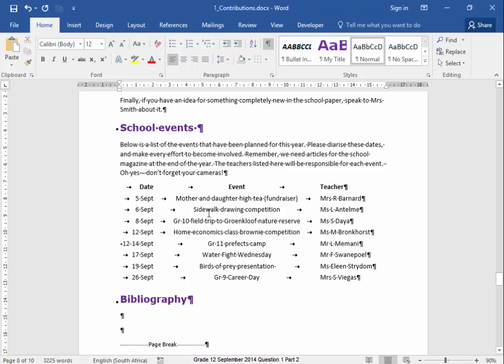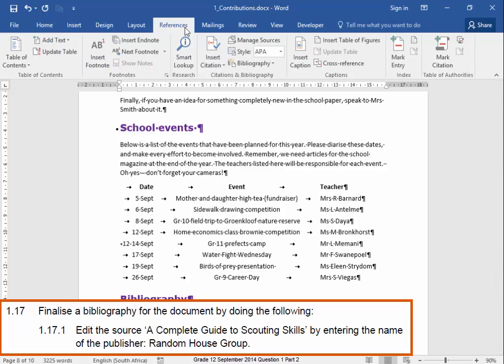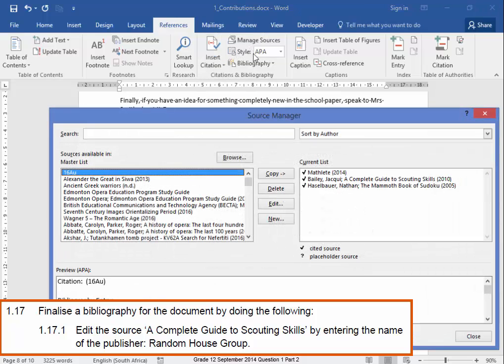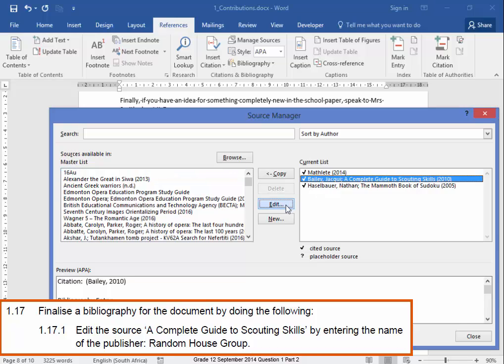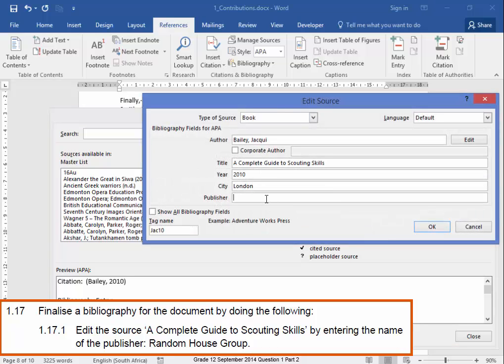Now, I need to edit a source. References, manage sources, edit. And I need to edit that source. I need to add the publisher, and the publisher is Random House Group.